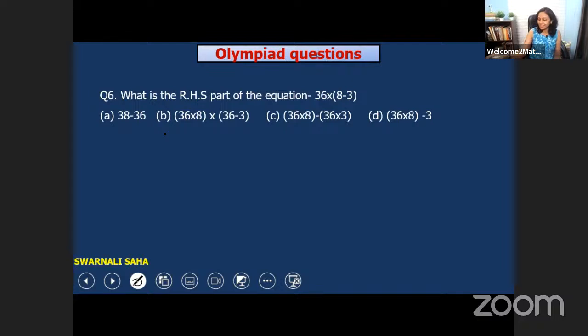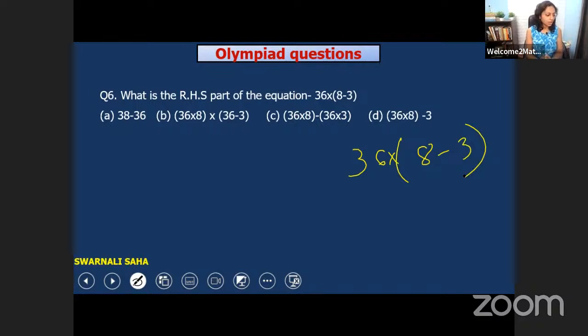Anyone can tell me? What would be the answer? 36 into 8 minus 3 here. Which property can we put here, and we get your answer?